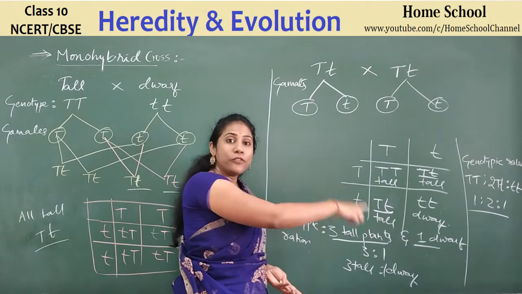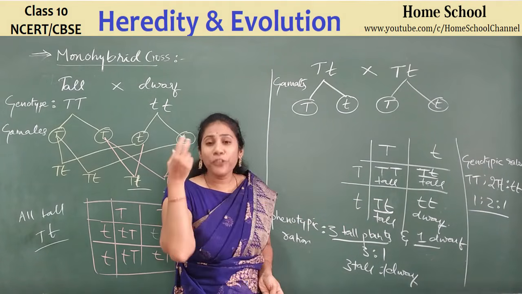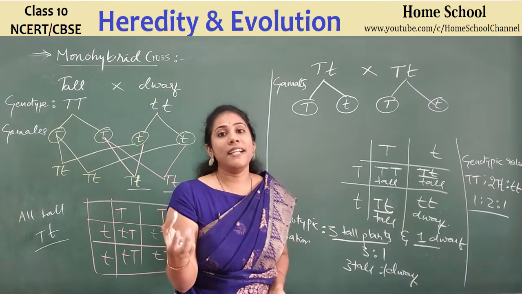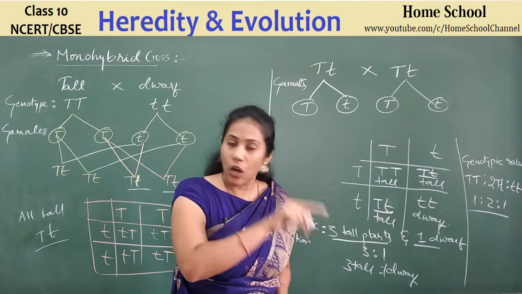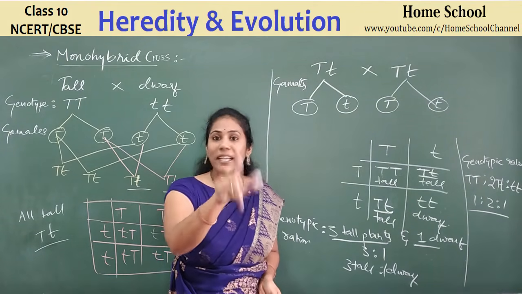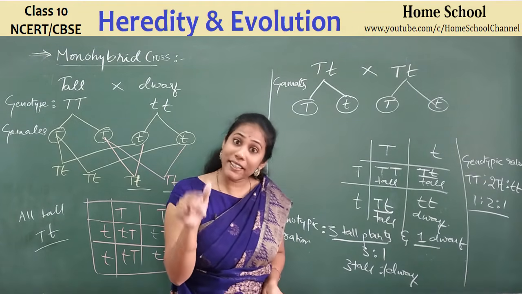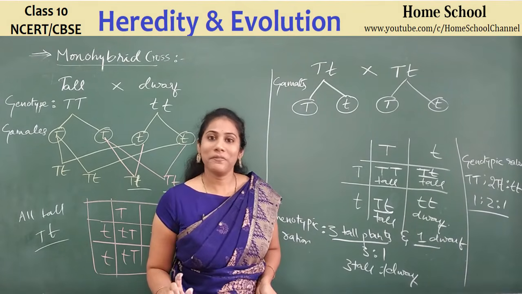But in the F2 generation, it is not hidden. It expressed itself and a few of the plants are dwarf. Very few plants, actually. Out of 4, only 3 plants are tall and only 1 plant is dwarf. Very few plants are dwarf, but you did get dwarf plants. You did not get all tall, right?